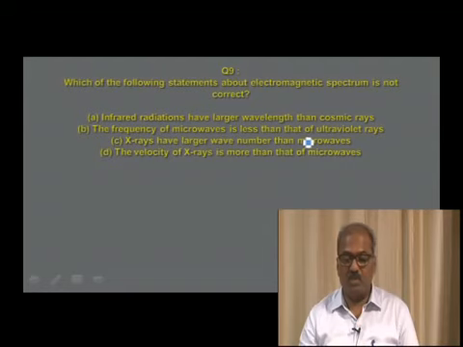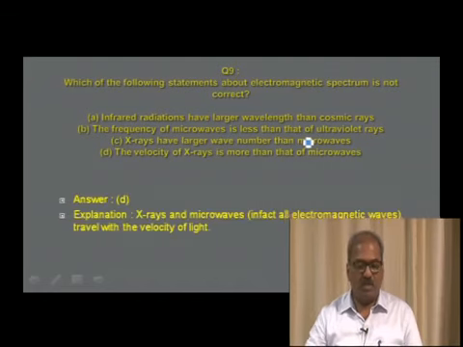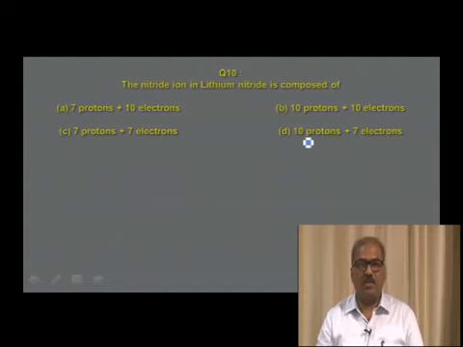Therefore, the answer is in option D. Velocity of X-rays is more than that of microwaves. X-rays, microwaves, gamma rays, they are all electromagnetic radiations. All electromagnetic radiations travel with the same velocity of light, that is 3 into 10 power 8 meter per second. And therefore, I have given the answer as option D, and the explanation is also there. X-rays and microwaves in fact are all electromagnetic waves, travel with the velocity of light, and the value is 3 into 10 power 8 meter per second.